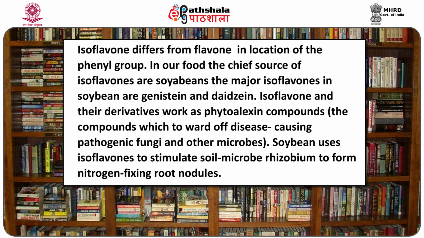The major isoflavones in soybean are genistein and daidzein. Isoflavones and their derivatives work as phytoalexin compounds, the compounds which ward off disease-causing pathogens and microbes. Soybean uses isoflavones to stimulate soil rhizobium to form nitrogen-fixing root nodules.